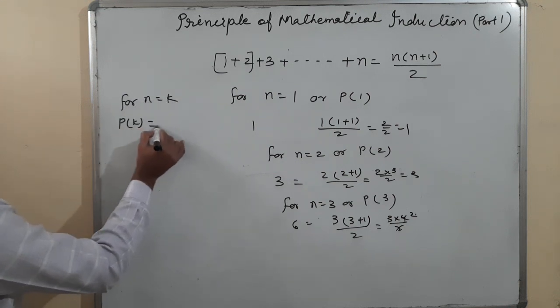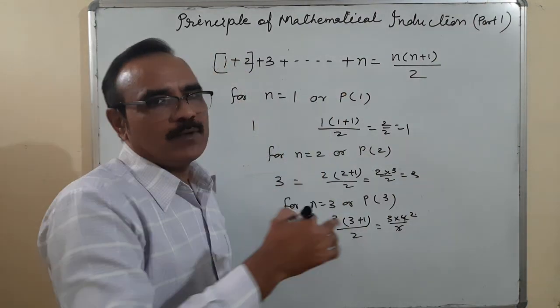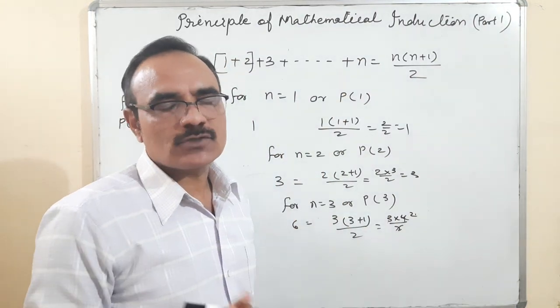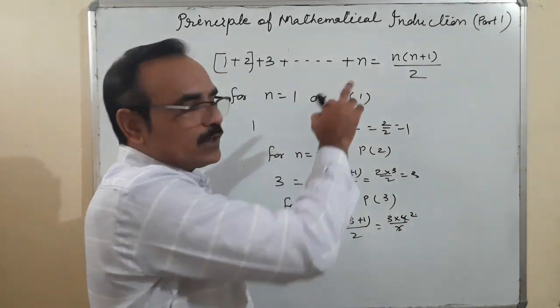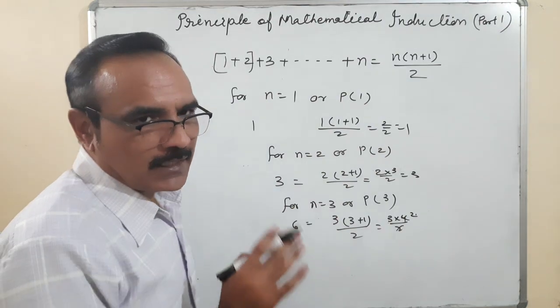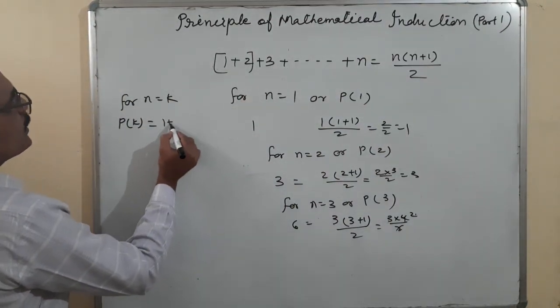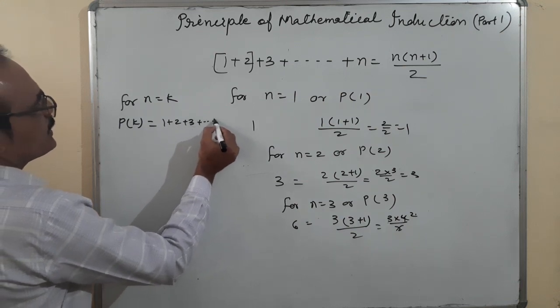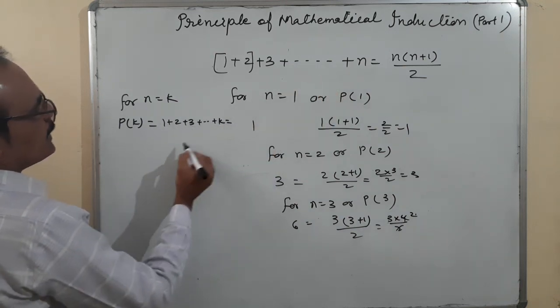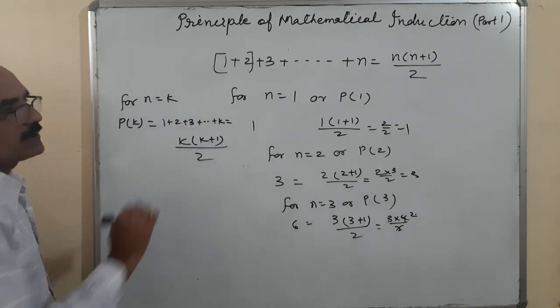When we are going to check P of k, what does it mean? k may be any integer, any natural number. Here we are dealing only with natural numbers, because these are sequences and they always come in the form of natural numbers. So P(k) means 1 plus 2 plus 3 plus up to k is equal to k into k plus 1 by 2.